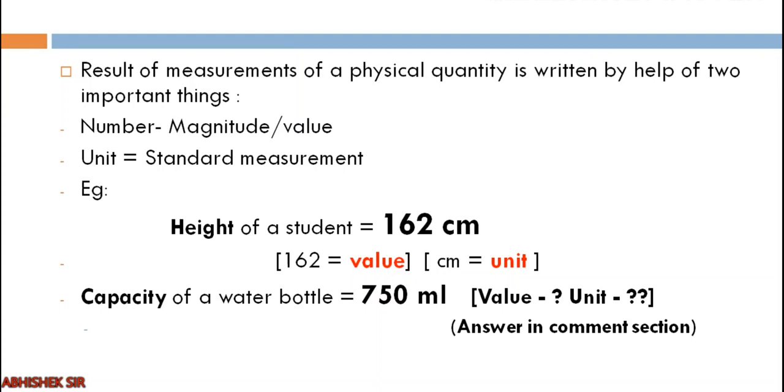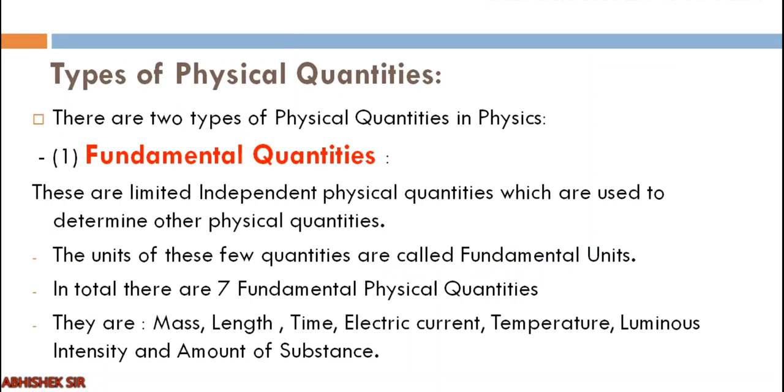So 162 centimeter. Same way, if you measure the capacity, that is the volume of a water bottle, that is 750 ml, right? Again, mention these answers in which I have put a question mark. What is the value and what is the unit? If the capacity of the water bottle is 750 ml, what will be the value and what will be the unit?